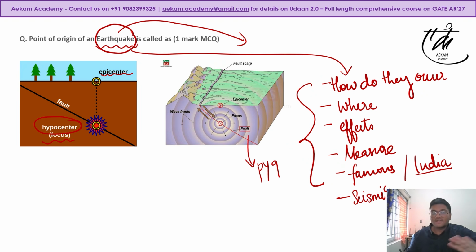So what is this particular line called? That is a fault line. Okay, so these diagrams become very important. So the correct answer would be hypocenter.